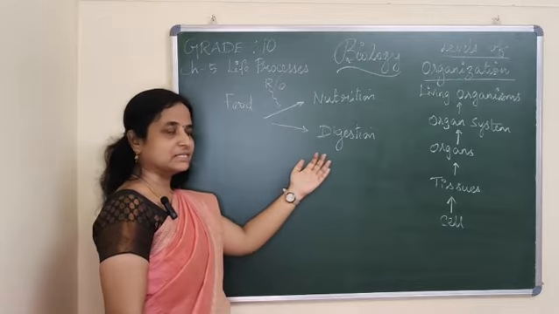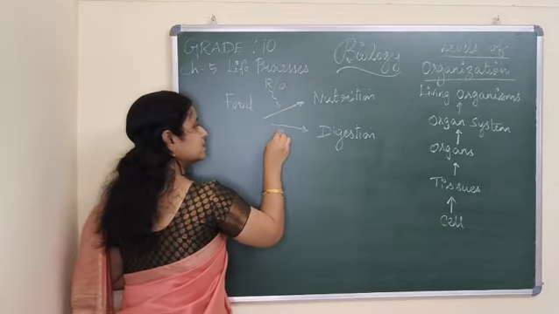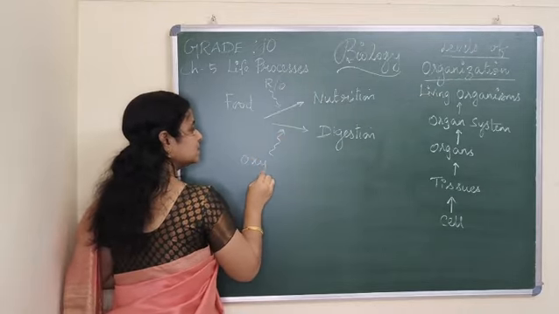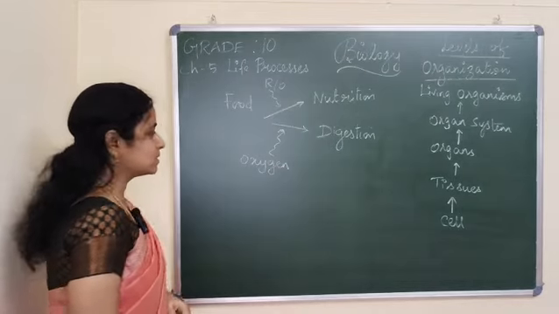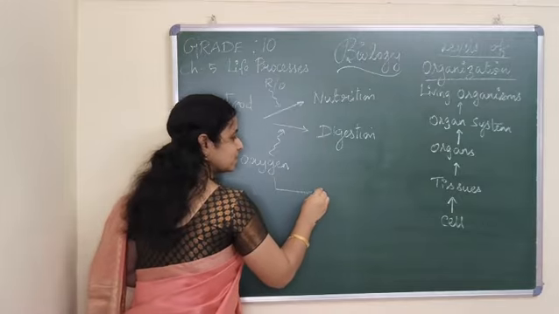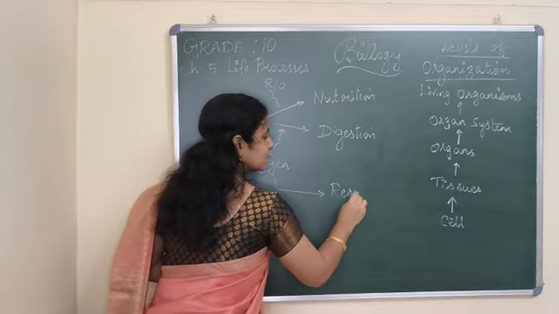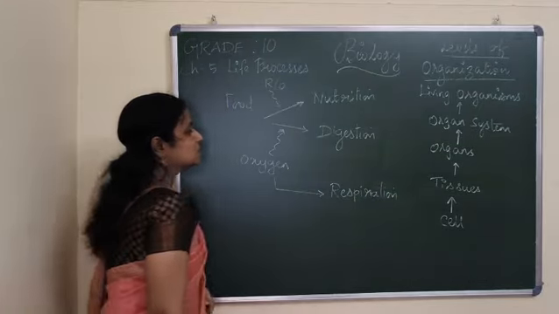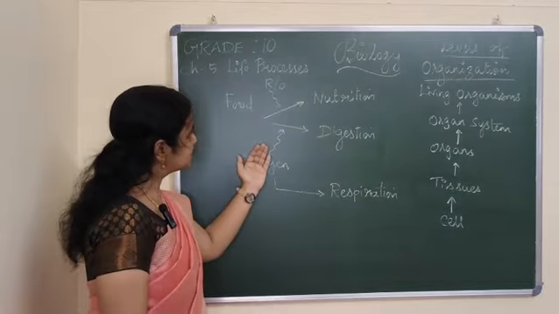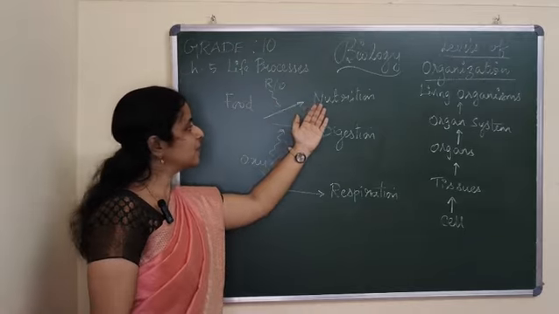Now to occur digestion, we require a very important component, oxygen. So the adding up of oxygen, you call the process respiration. So the food has turned into energy.